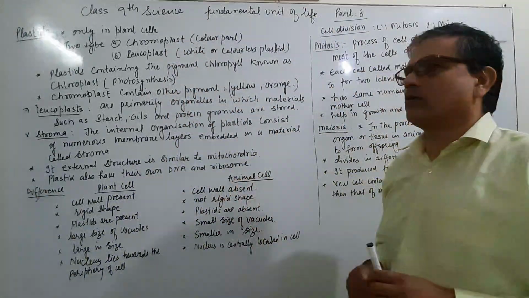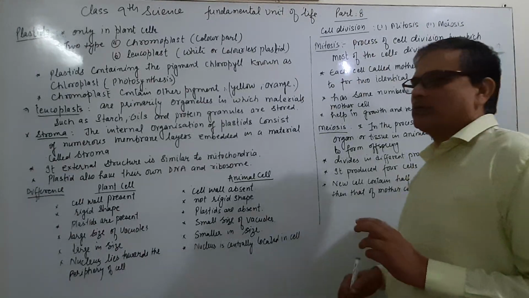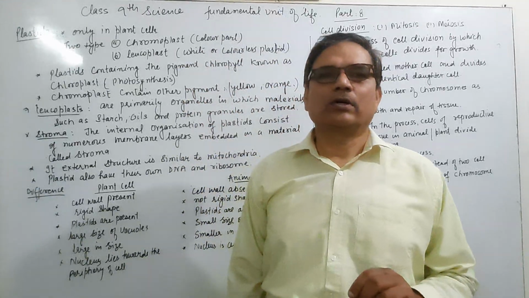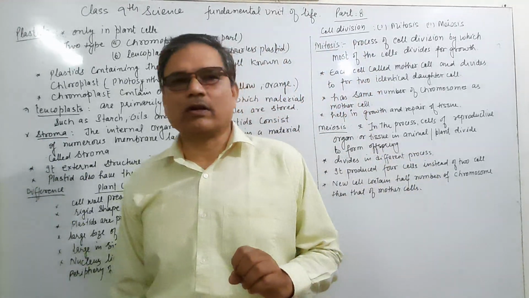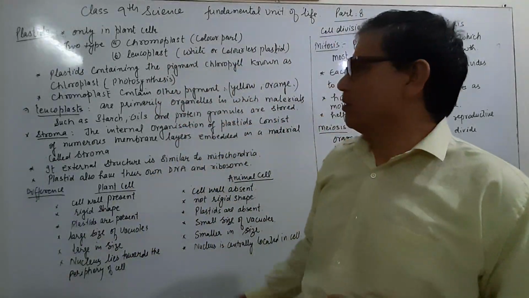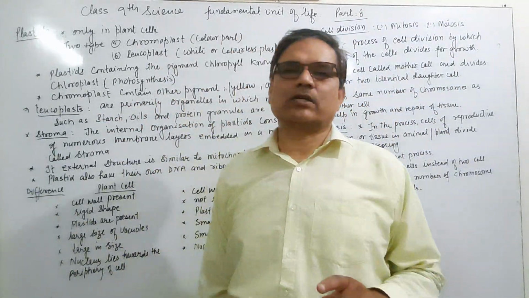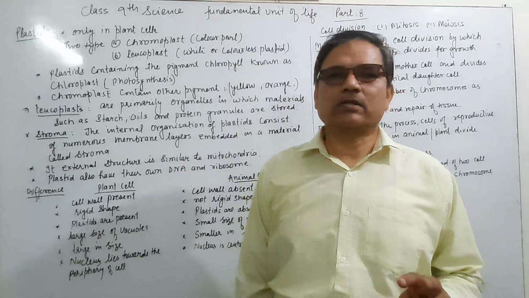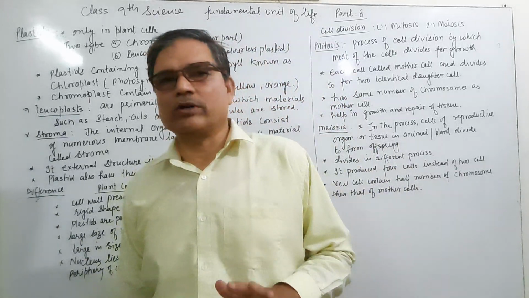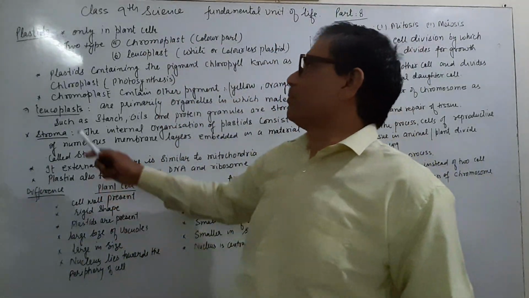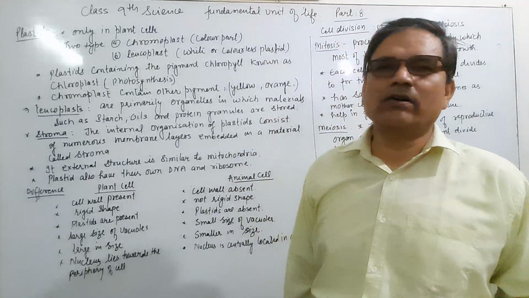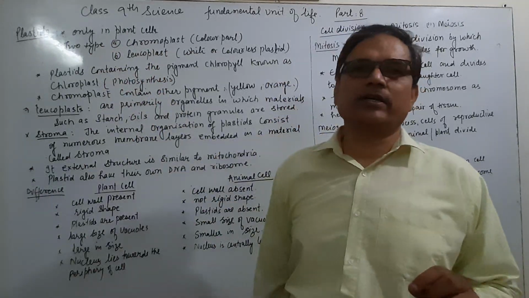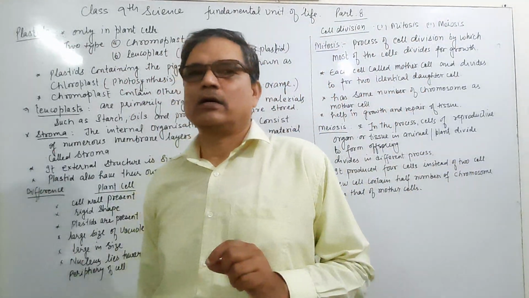Today is the last topic of this chapter, and now the remaining cell organelle. We already completed the cell organelles, but we have to discuss the remaining one, which is plastid. Mitochondria, endoplasmic reticulum, Golgi apparatus, and lysosome are already discussed. Now it is plastid. And the plastid is the cell organelle which is present only in the plant cell. It is absent in the animal cell.